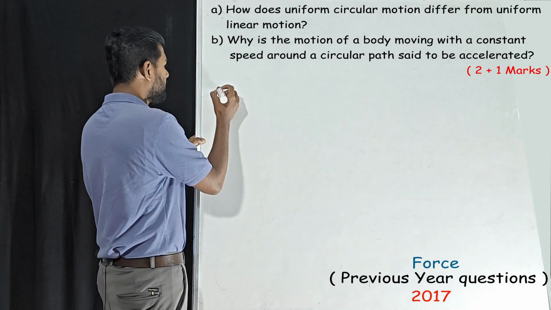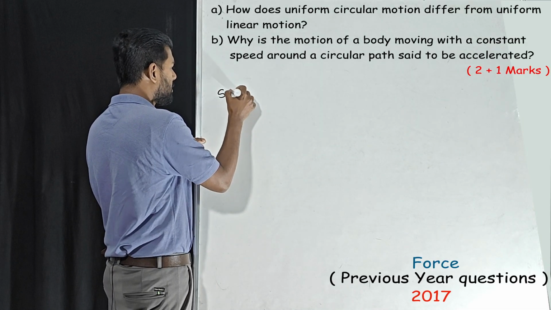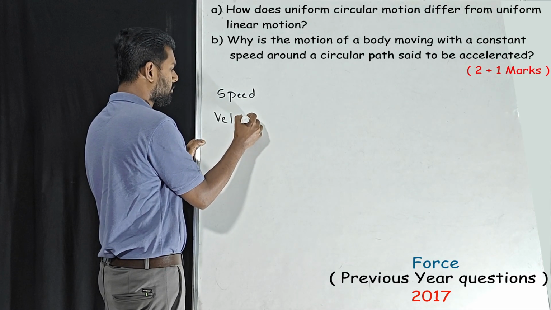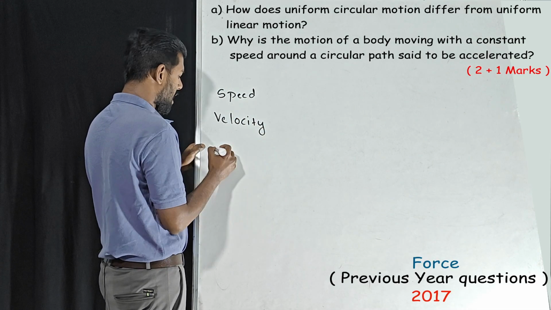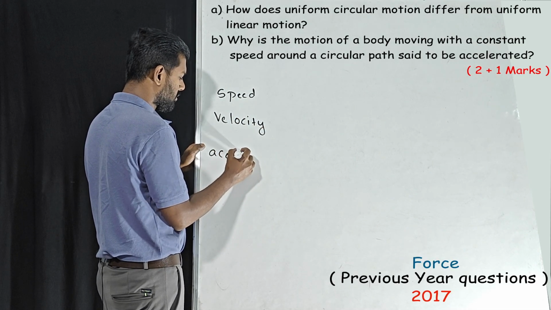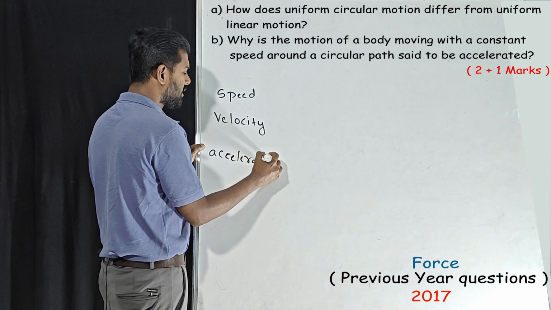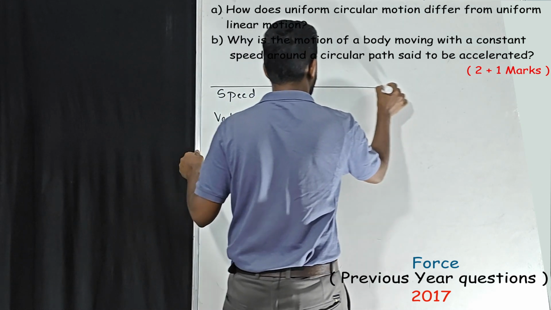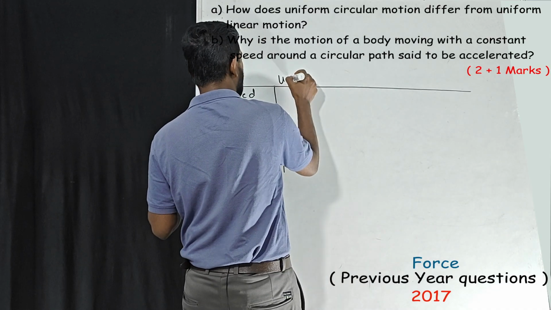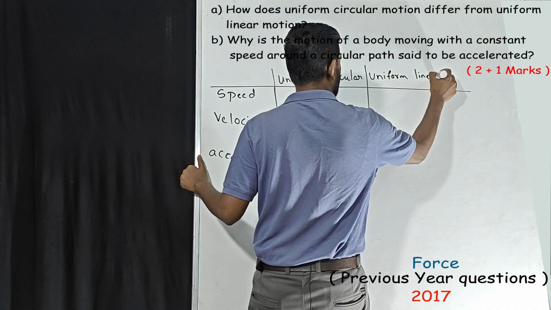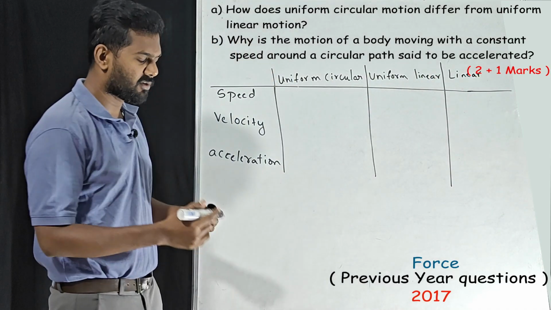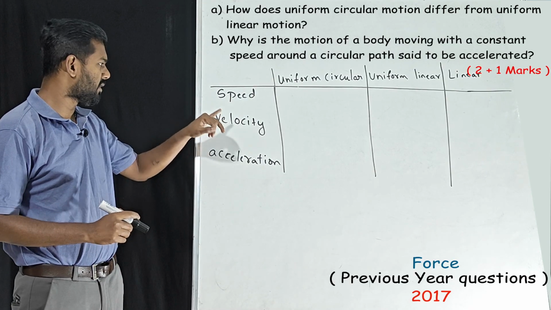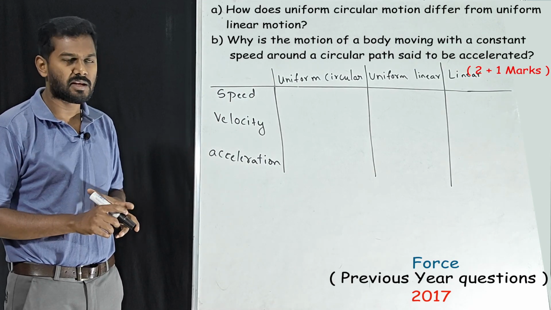When it comes to motion, we talk about three things: speed, velocity, and acceleration. Whenever we talk about motion, these are the three things we have to talk about.